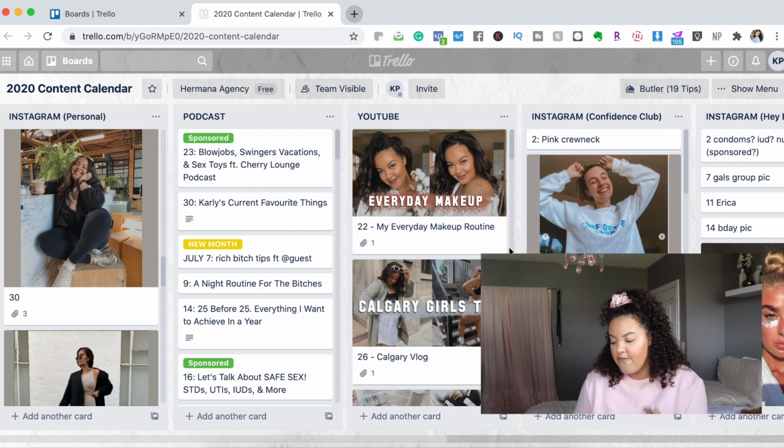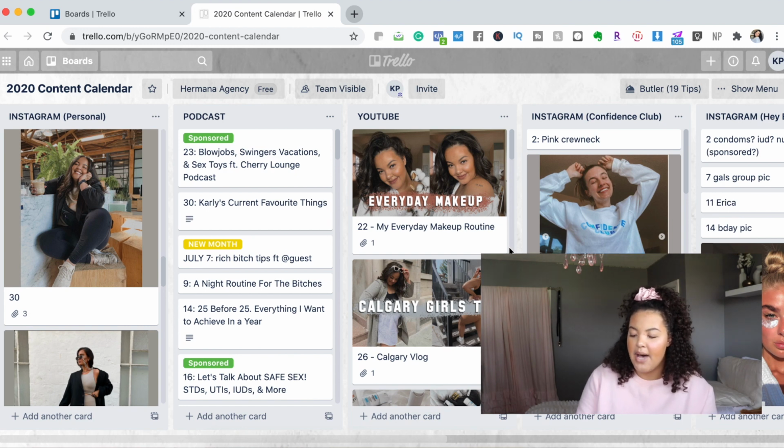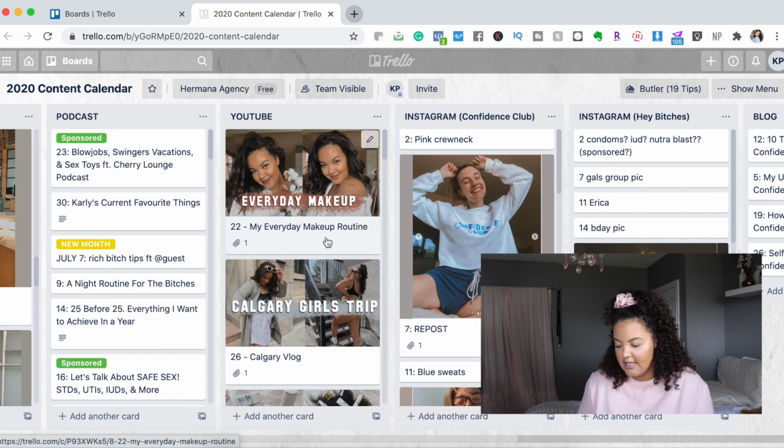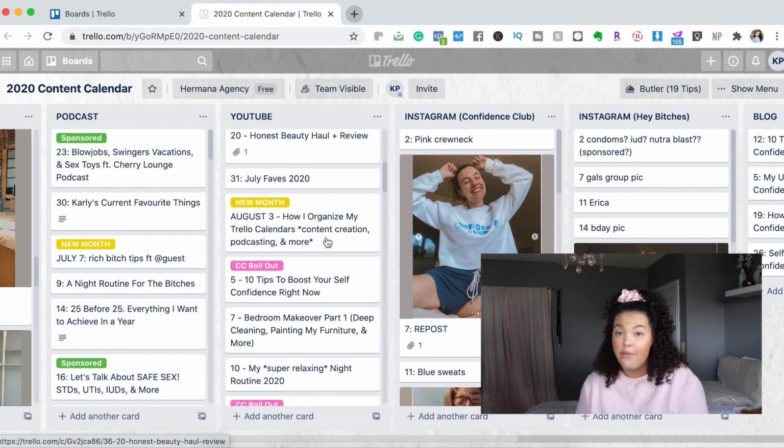And so I kind of have more of an understanding of what's going on everywhere because I do have individual content calendars for all of these different platforms, but the content calendar, this big one, is kind of the one where I can just see it all at once, which I really enjoy. Same thing goes for YouTube. This is literally just the YouTube content calendar for the rest of the year.